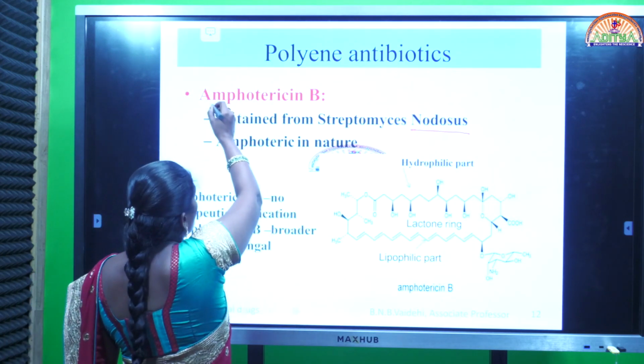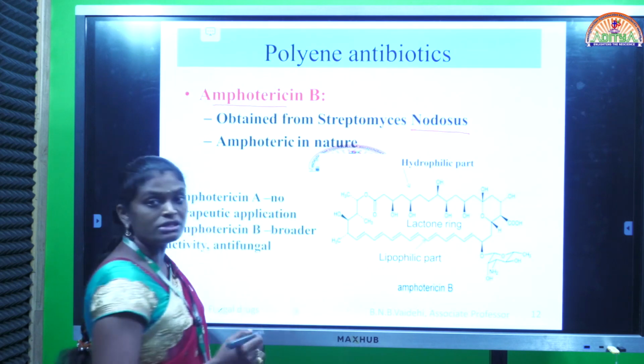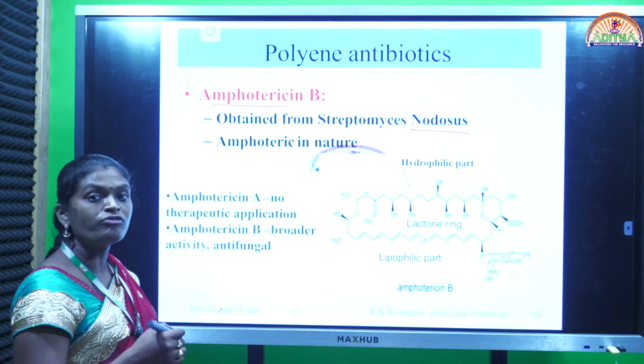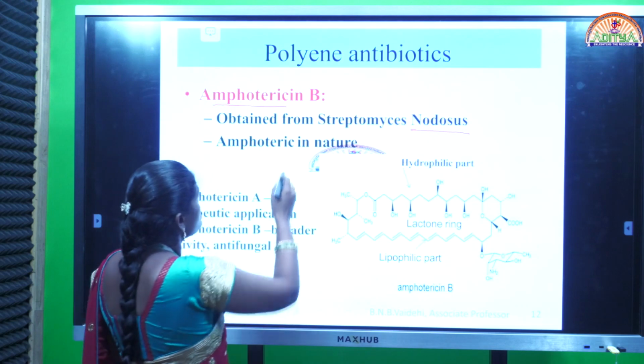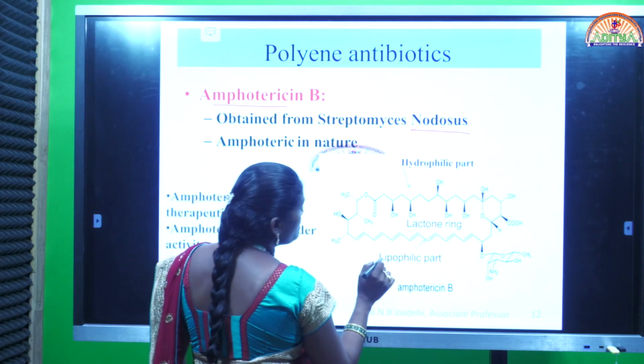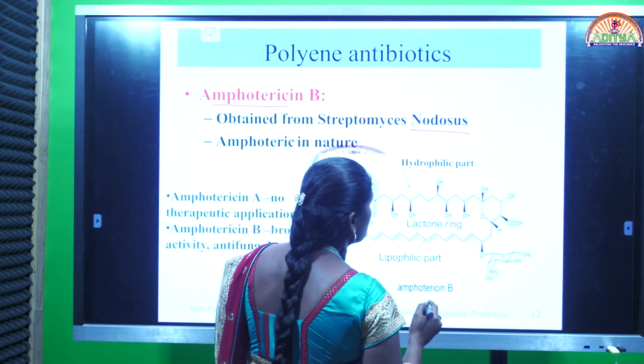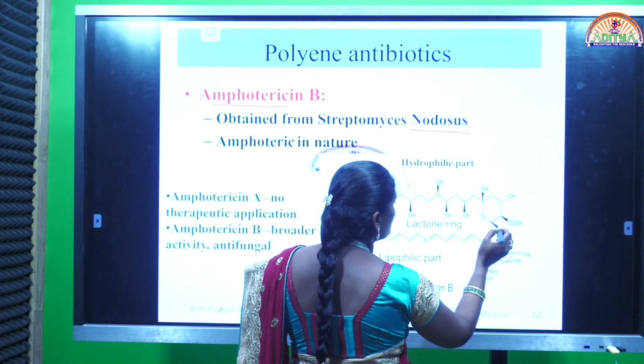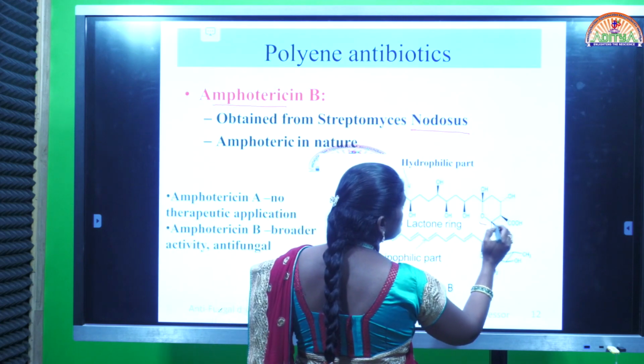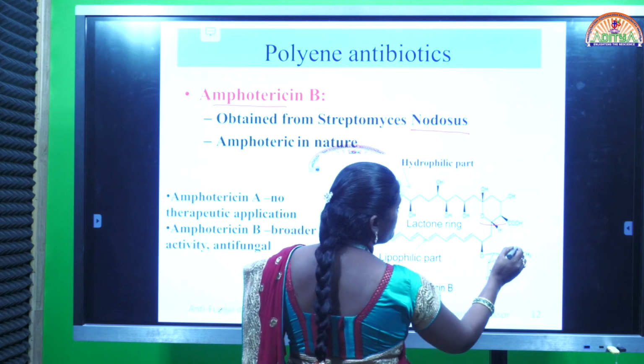And why this is called amphotericin means it is having both acidic and basic character. That's why this is called amphoteric. This is amphoteric in nature. Coming to the structure, it contains a cyclic ester ring. Okay, this is one ring, and mycosamine sugar,